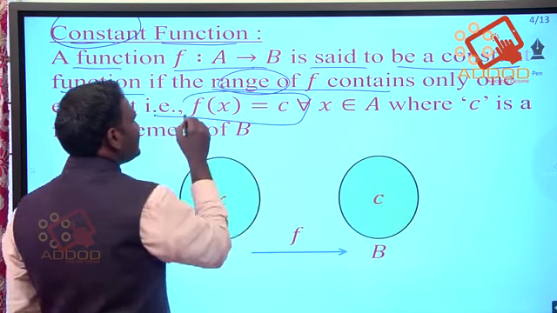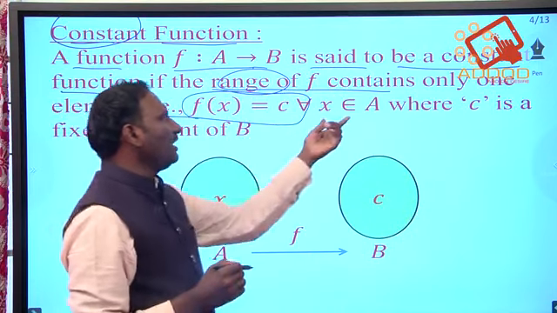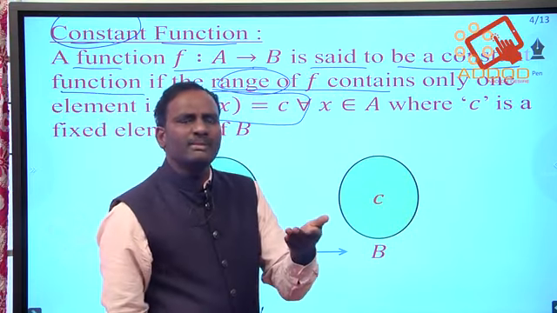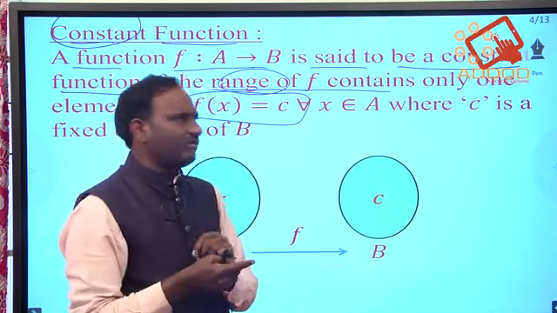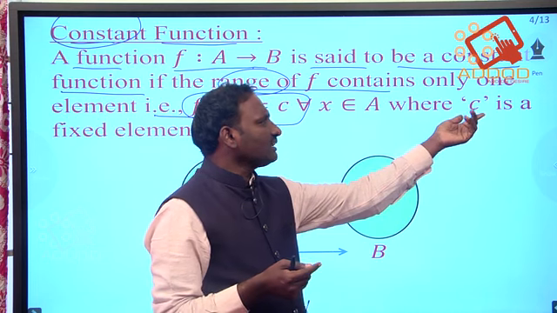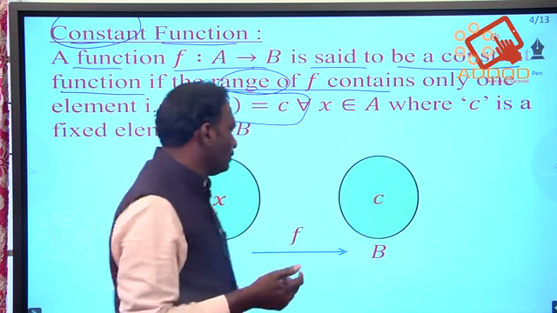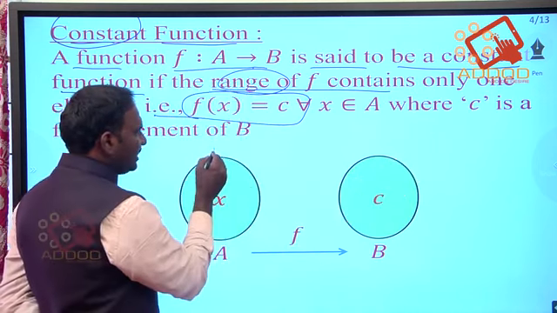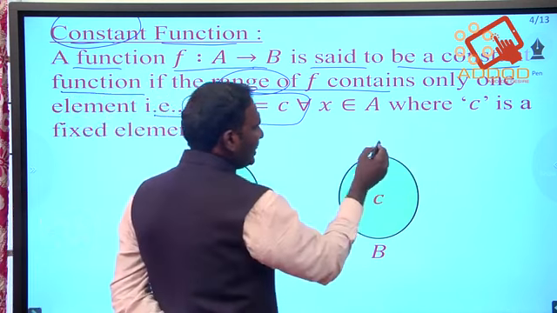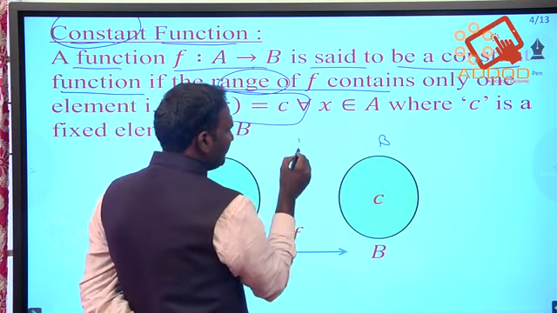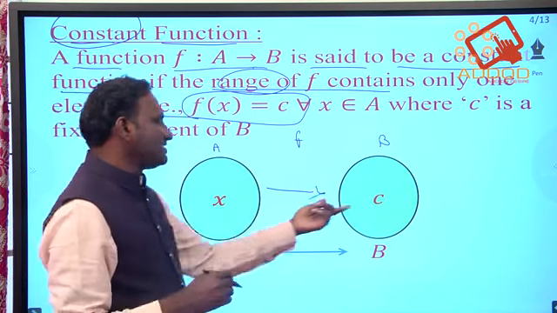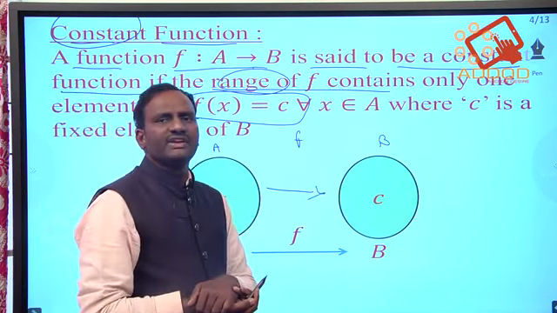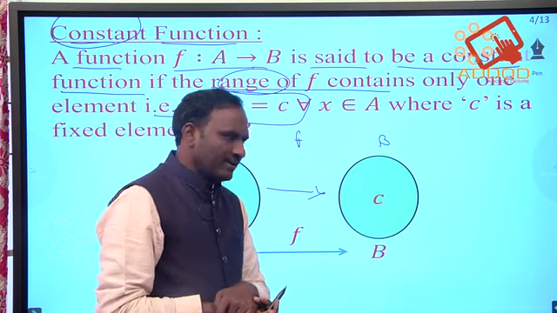So f of x is equal to a constant, for all x belongs to the domain. The domain elements may be many, but they map to only one number. Look at the diagram once. Here I am taking the domain set capital A, and this is the codomain B. f is our function, and the mapping is like this. This is the definition of a constant function.